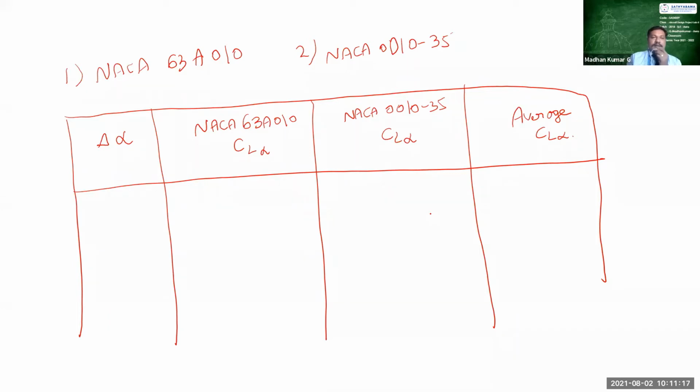After finding the change in lift, you will find the load factor n. After finding the change in load factor, delta n, you are going to find the value of n peak.